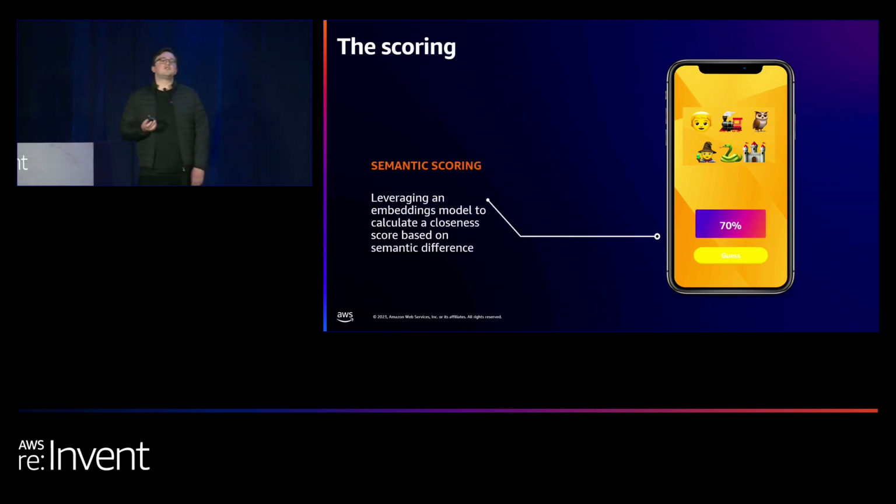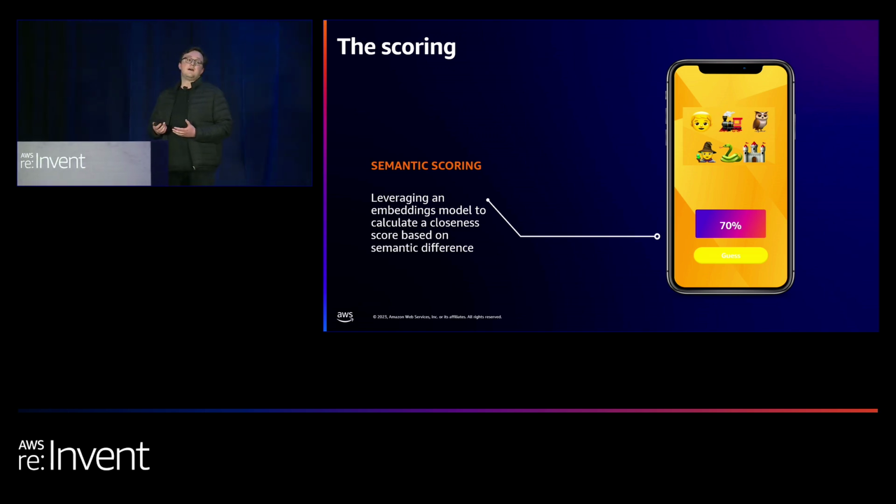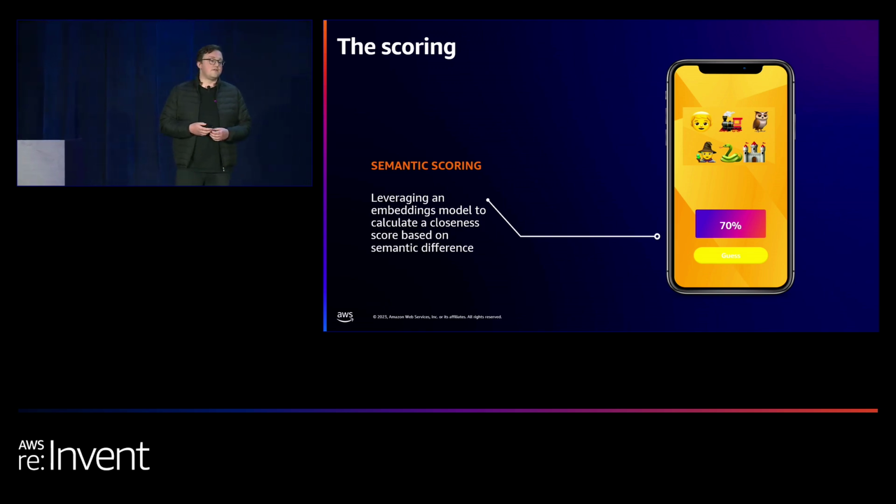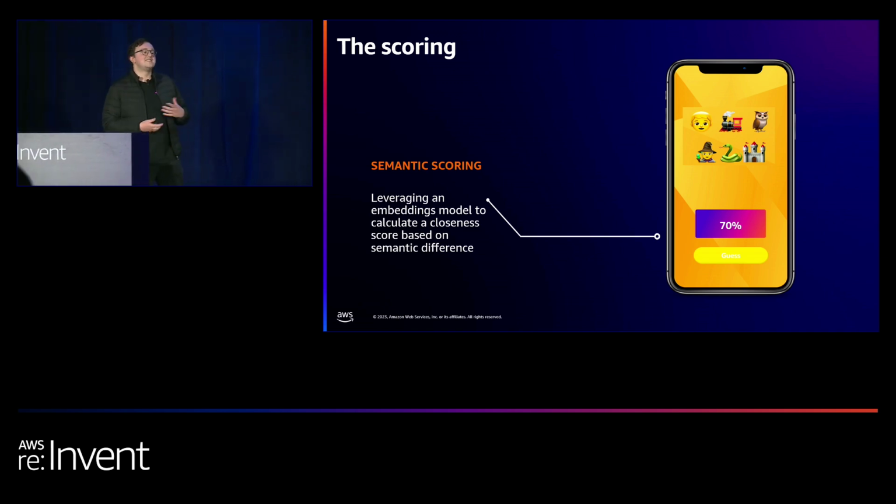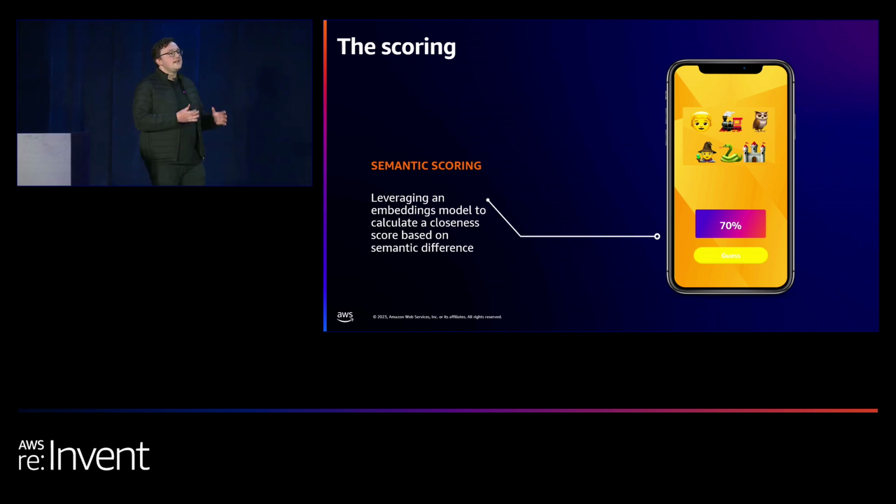The interesting part is not just the emoji generation, but also the scoring. We're not doing an exact sort of text-based scoring. We're basing it on the semantic similarity. So let's say I put in Harry Potter and the Philosopher's Stone, which is called something different here. But anyway, in the UK, it's the first book. Instead of Harry Potter and the Chamber of Secrets, it's still very similar semantically, but they are different works, so we're going to get a score that's not 100%, but something around 70%.